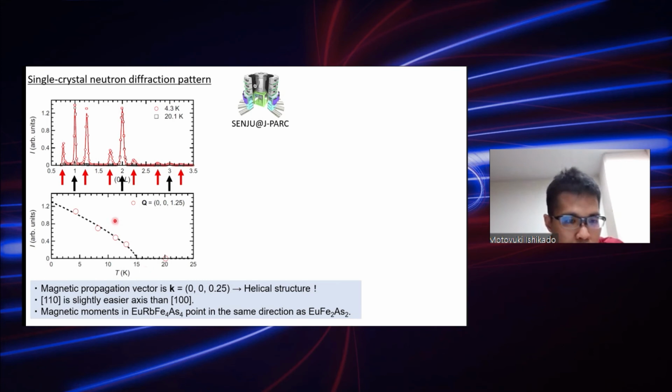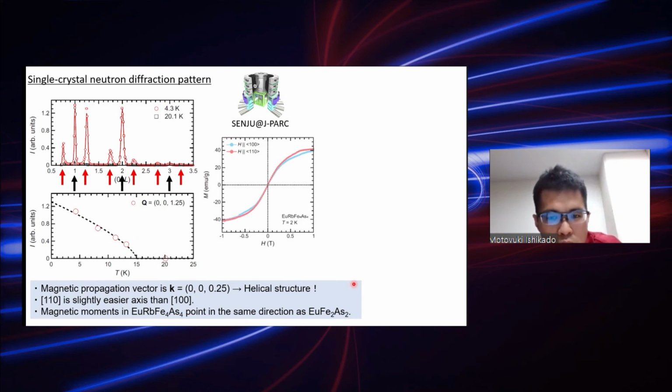The temperature dependence of this intensity shows the evolution of the long-range magnetic order of the europium sublattice. And the magnetic propagation vector is 0.25, so it means that the magnetic structure is a helix with a four-layer period.